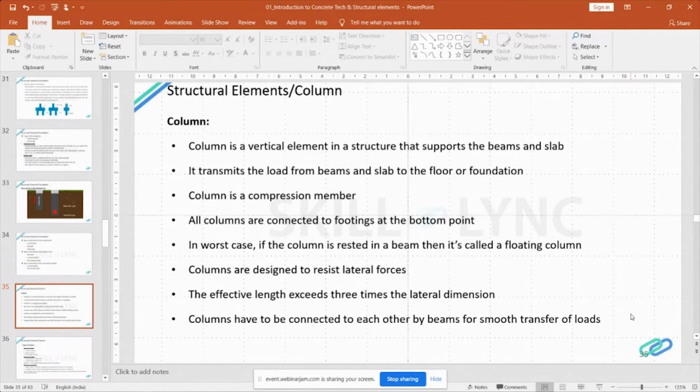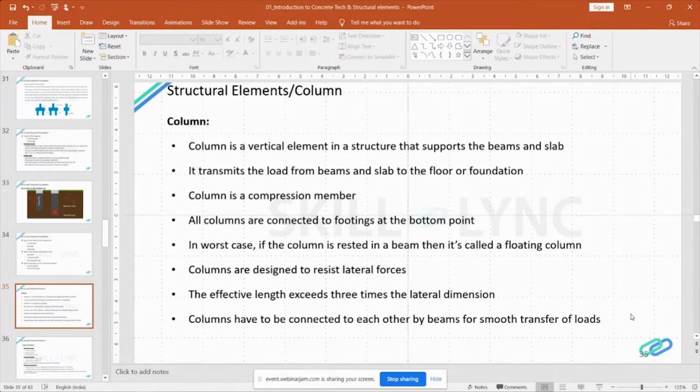In some cases, when column is rested on a beam, it is called a floating column. That is, if you want to support a slab, then we need not take column from the bottom. And in that worst case, we propose columns above the beam. That is called a floating column. Columns are designed in such a way that they will resist the lateral forces, like earthquake forces and wind forces. So the effective length of the column exceeds 3 times the lateral dimension.